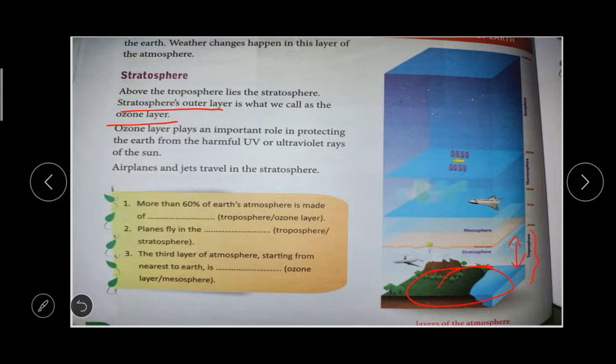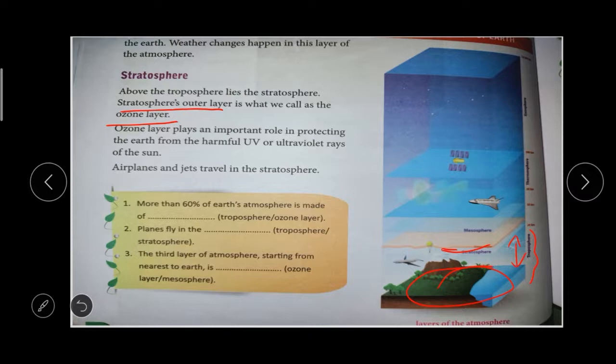It protects the air from harmful UV or ultraviolet rays. Okay, so airplanes, the jet airways, we all know aeroplanes. These travel in the stratosphere. In the troposphere only there is climate change, but in the stratosphere there are no climate changes.